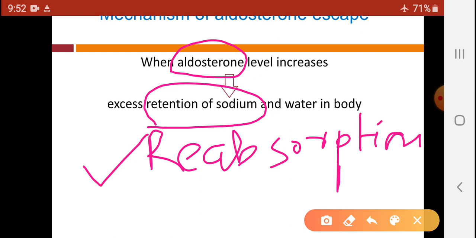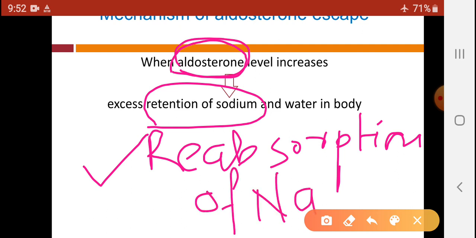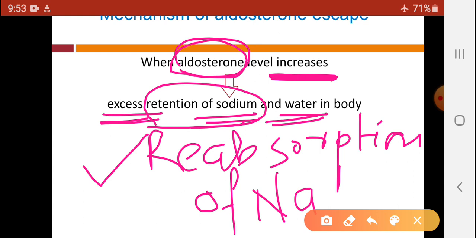So this is one of the actions of aldosterone, reabsorption of sodium. And when the aldosterone level increases, this sodium reabsorption is also excessive in quantity, and when sodium is reabsorbed, water in equal quantity also gets reabsorbed. So the overall effect is that our volume of ECF also increases.